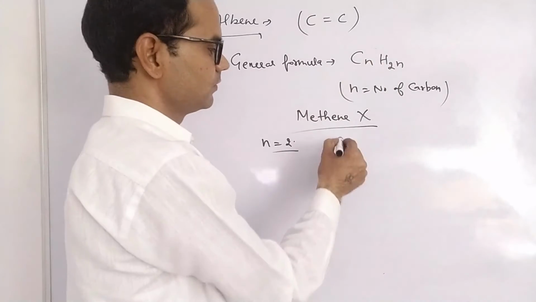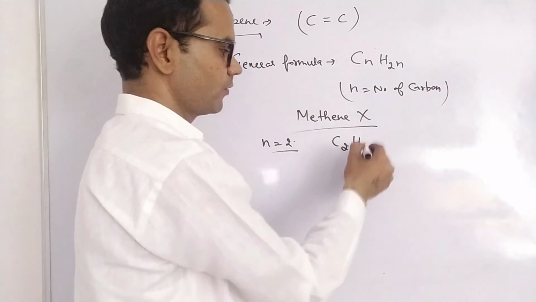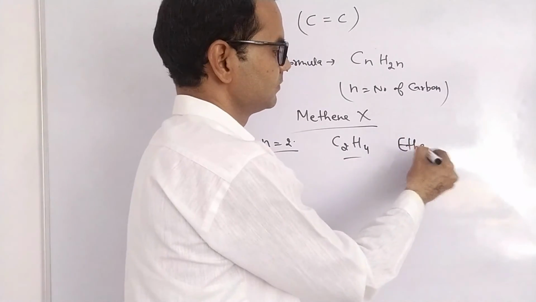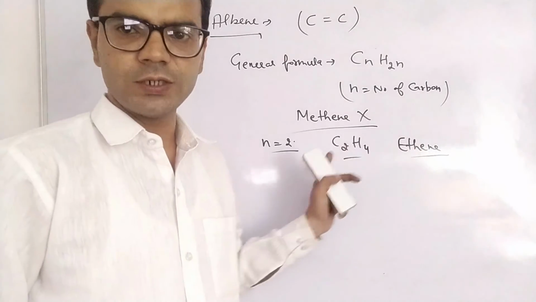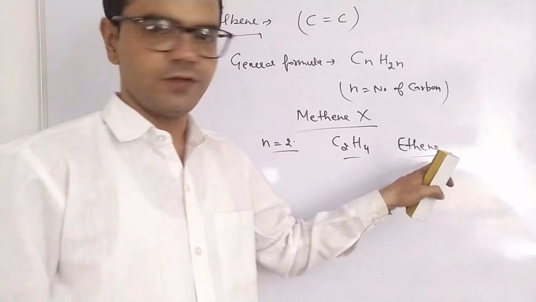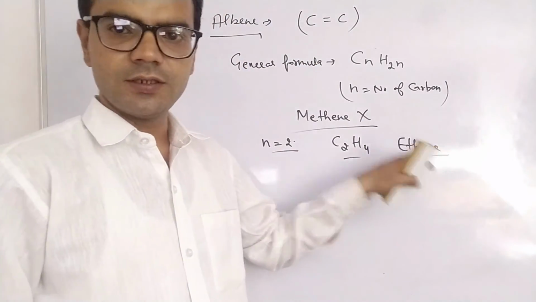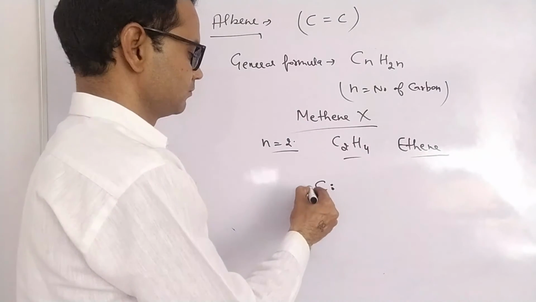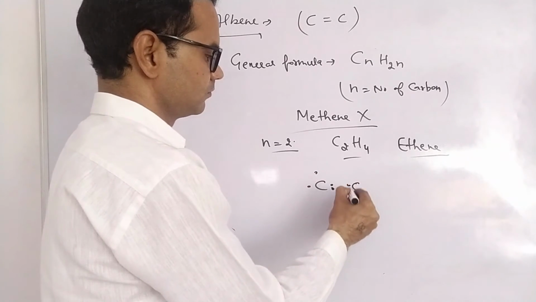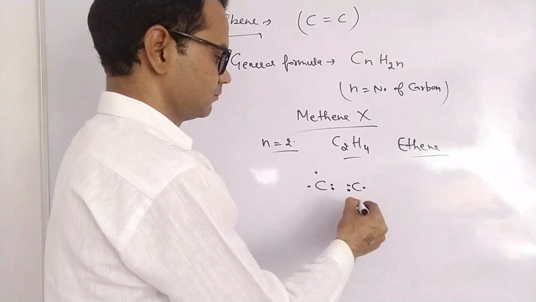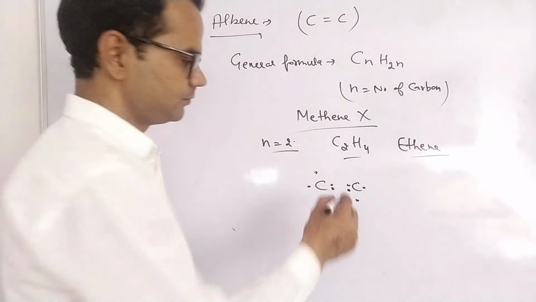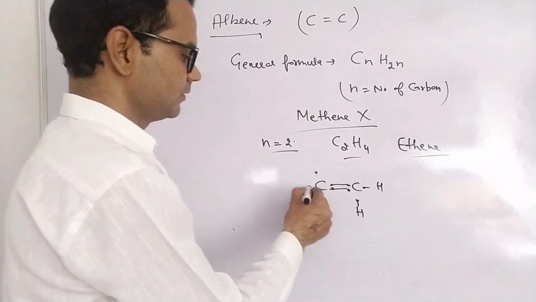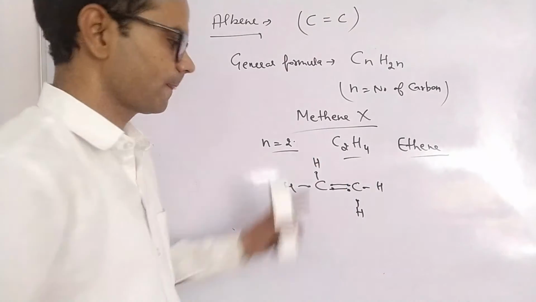Put the value n equal to 2, C2H4. This is ethene. Eth for 2 carbons, and if there is a double bond, then we use the suffix ene. If you draw the structure, there is a double bond, and the remaining valency is satisfied by hydrogen.